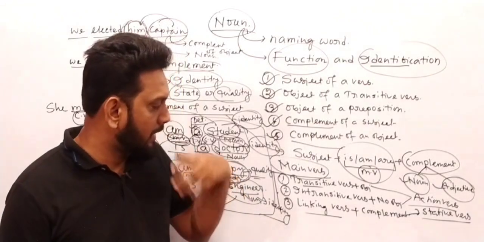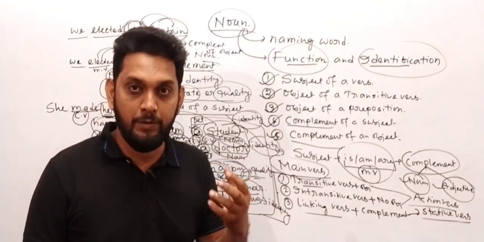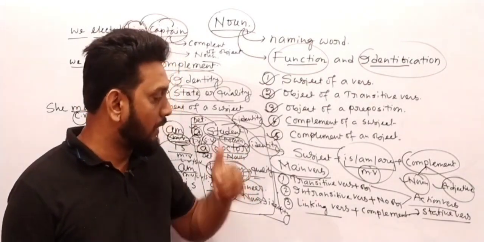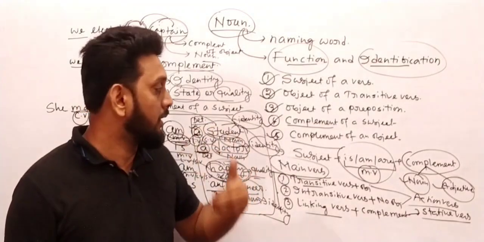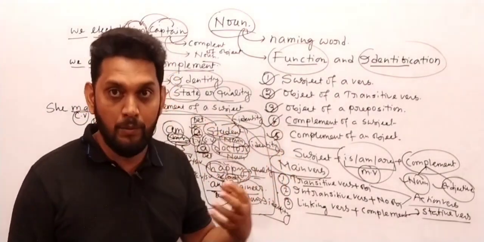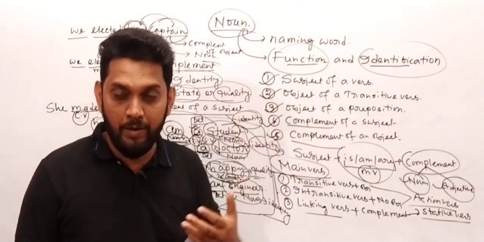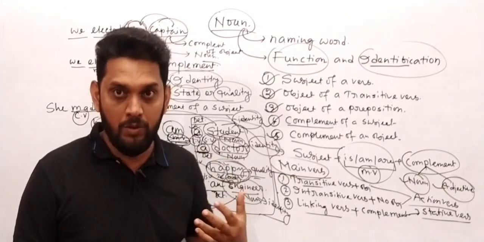So from next day I will come up with different questions and ask you to find out a noun or a pronoun or noun phrase or a noun clause.